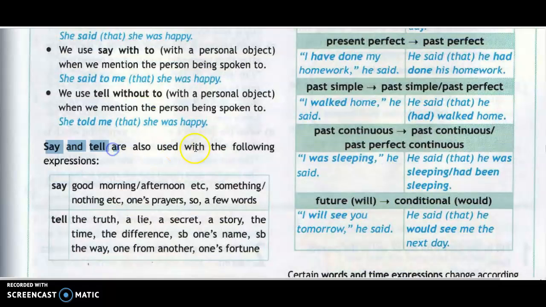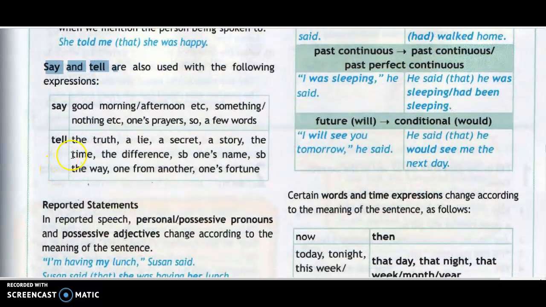Say and tell are also used with different expressions. You should not confuse them. Sometimes we see that they are confused. For example, we say good morning, or say afternoon, or say something, say nothing, or say one's prayers, or say so, or say a few words. Tell, for example, is used with these phrases: tell the truth, tell a lie, tell a secret, tell a story, tell the time, tell the difference, tell somebody one's name, tell somebody the way, and tell one from another. Say the difference.